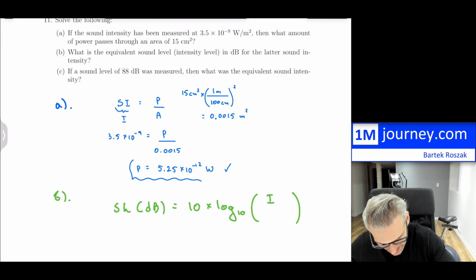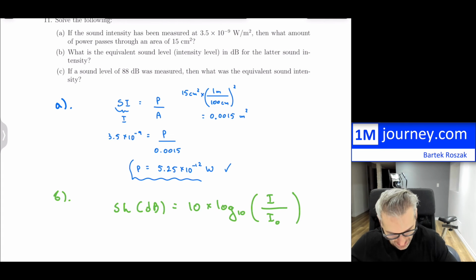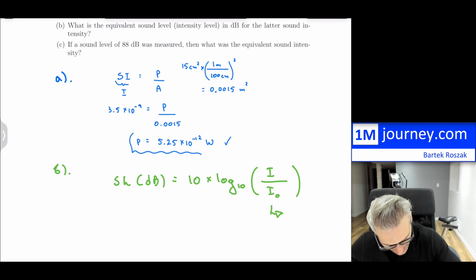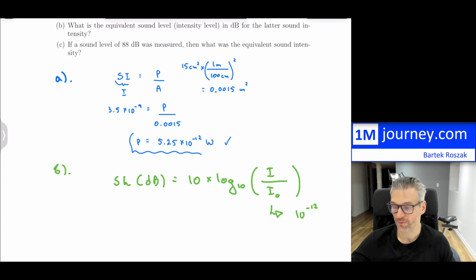So our intensity was given to us, all over the reference intensity. Now, reference intensity is basically 10 to the negative 12 watts per meter squared, or 1 times 10 to the negative 12. So this is the lowest level that our eardrums can pick up.